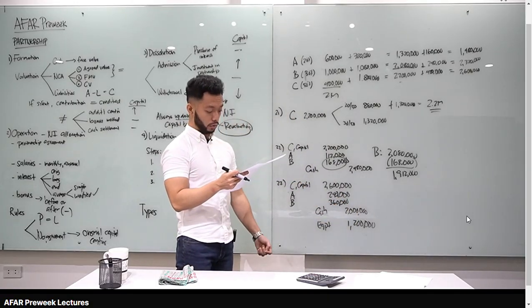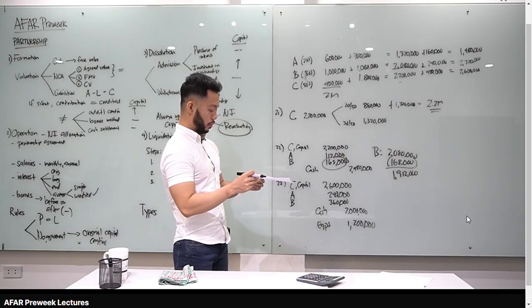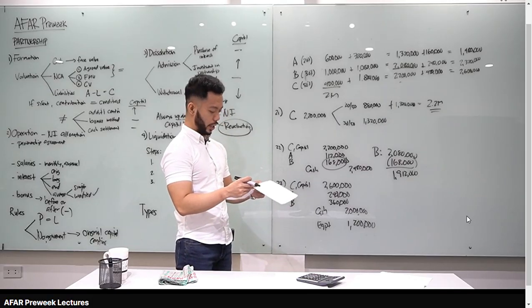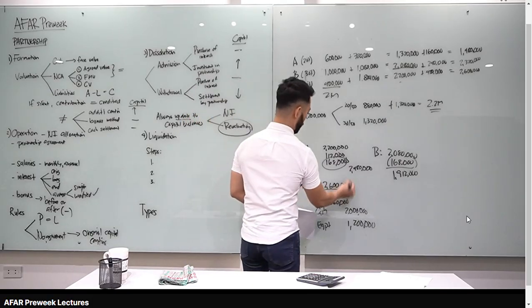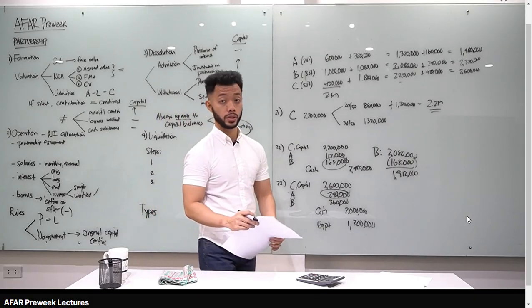The journal entry includes, tingnan natin yung choices. A, a debit to C's capital for 400. Nope. B, a debit to C's capital for 2.2. Hindi, 2.6 dapat. Letter C, a debit to A's capital for 240. Yun tama. Letter C yung sagot natin. D, the transaction is not recorded. Mali. For number 23, C.